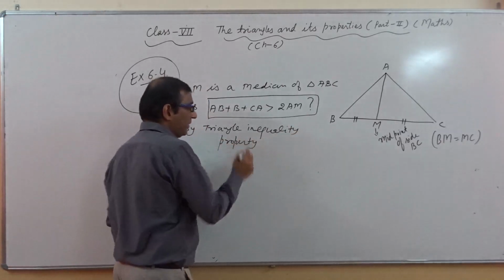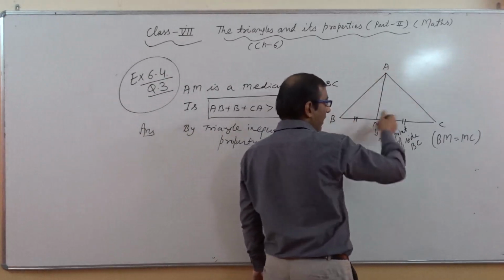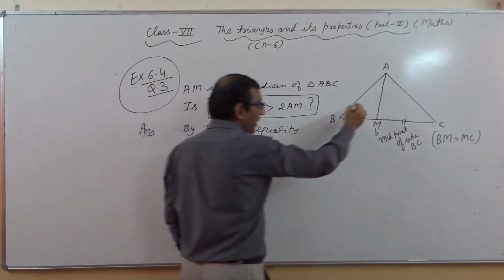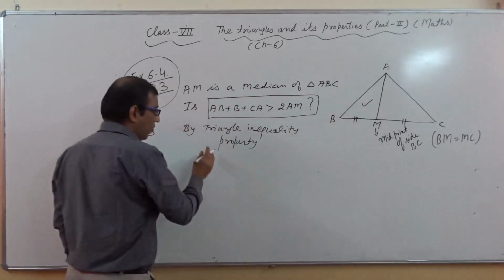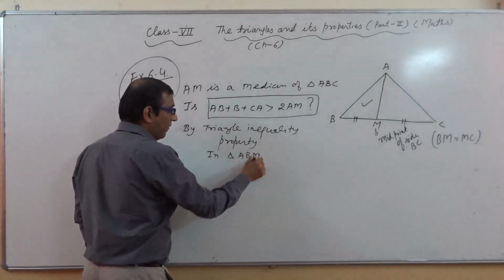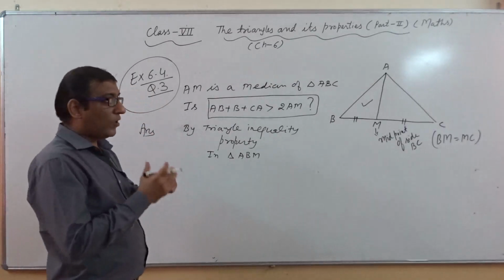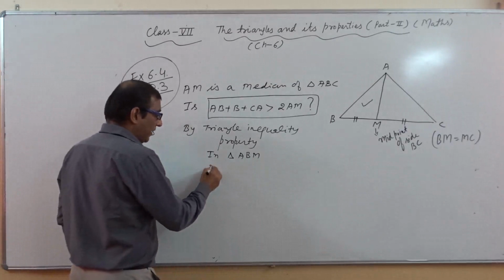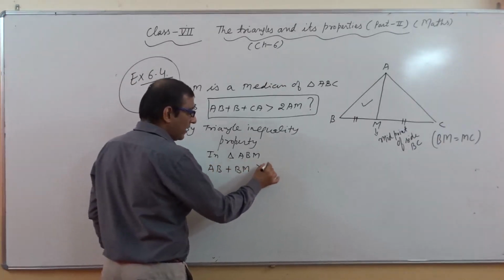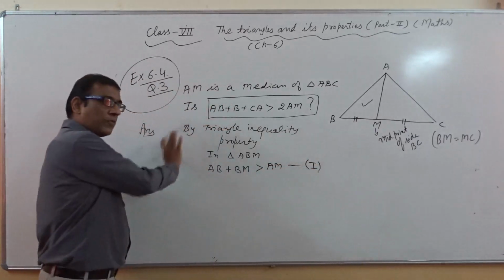As you see here, two triangles are given. One is ABM, another one is AMC. We will apply this triangle inequality property in triangle ABM first. In triangle ABM, the sum of the lengths of any two sides, so I will take AB plus BM, is greater than AM. This is the first relation with the help of this property.